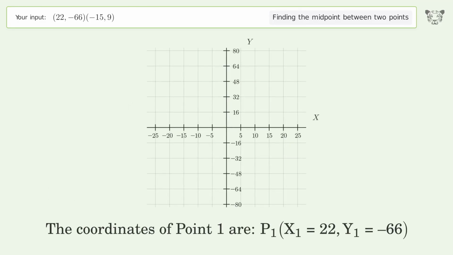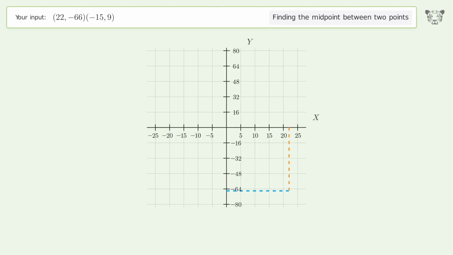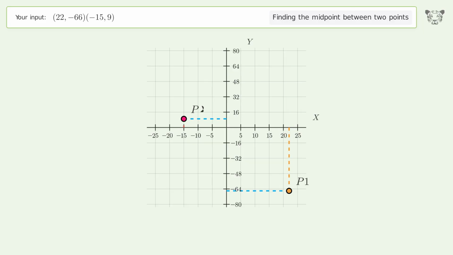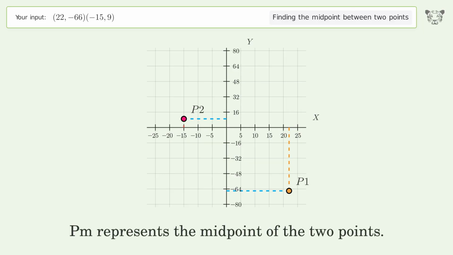The coordinates of point 1 are, x1 equals 22, y1 equals negative 66. The coordinates of point 2 are, x2 equals negative 15, y2 equals 9. PM represents the midpoint of the 2 points.